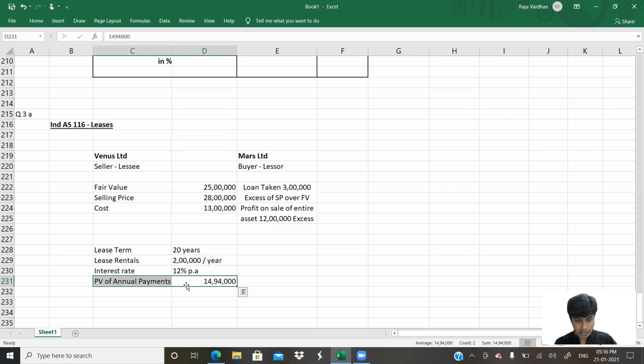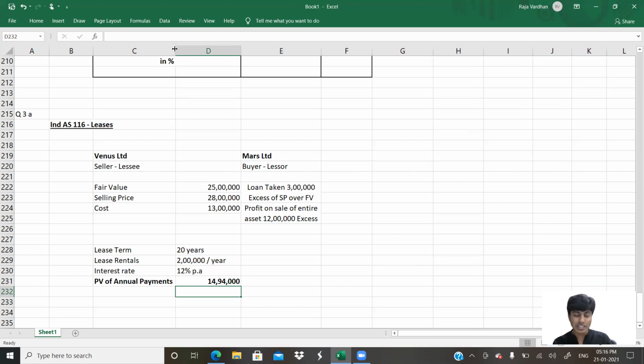Before I go further, I told you this part previously. Out of this present value of annual payments, I told you some money is towards repayment of the loan taken. This loan taken is there, no? I told you some money is towards this loan taken, 3 lakh. And that money has to be shown separately. We have to do that.